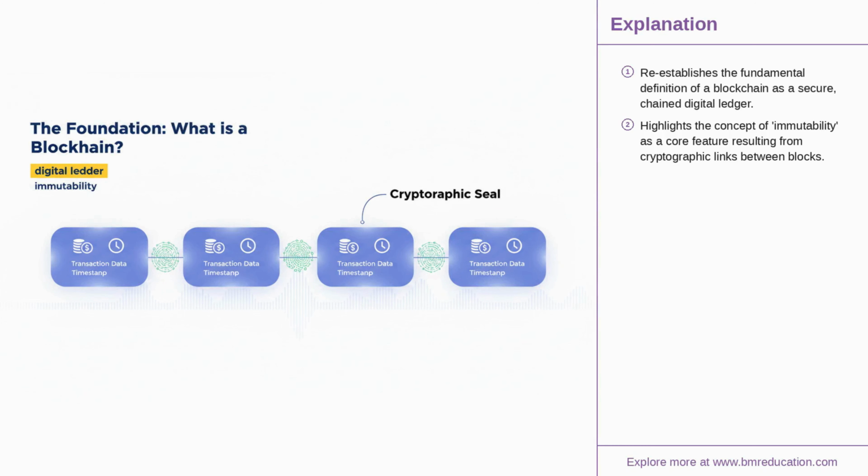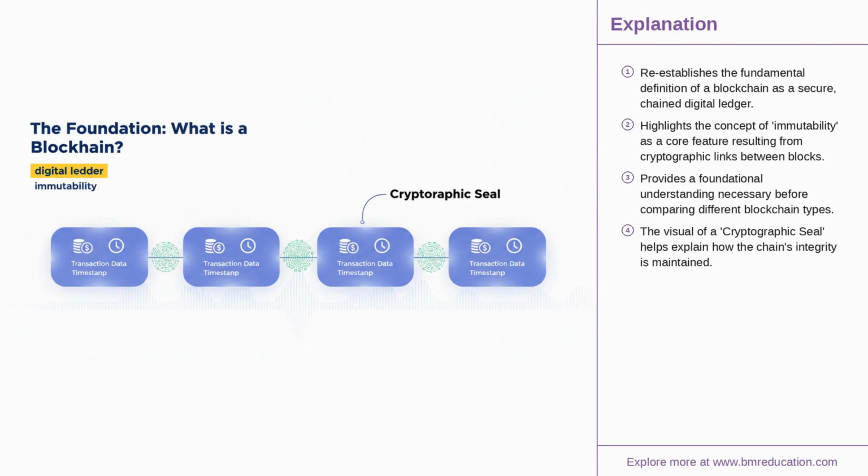Before we dive into different types, let's revisit the core technology itself. At its heart, a blockchain is a special kind of database, a digital ledger. Think of it as a chain of tamper-evident digital blocks. Each block contains a list of transactions, and once added to the chain, it's cryptographically sealed to the one before it. This creates an unchangeable record of history, a concept known as immutability.